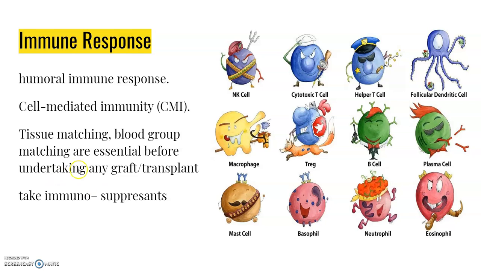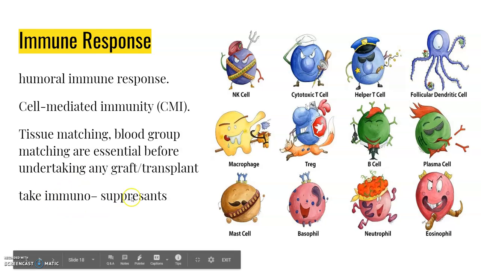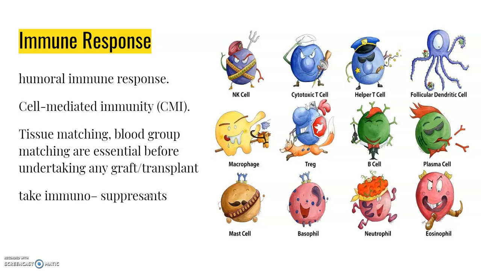So tissue matching and blood group matching are essential before undertaking any graft transplant, and even after this the patient has to take immunosuppressants all his or her life. The body is able to differentiate self and non-self, and the cell mediated immune response is responsible for the graft rejection.